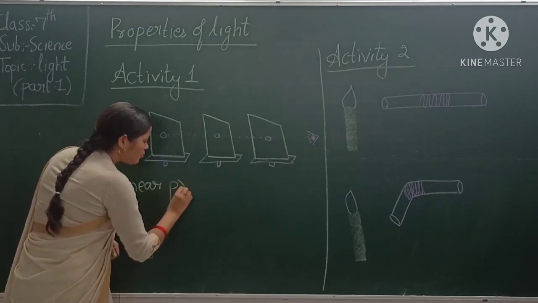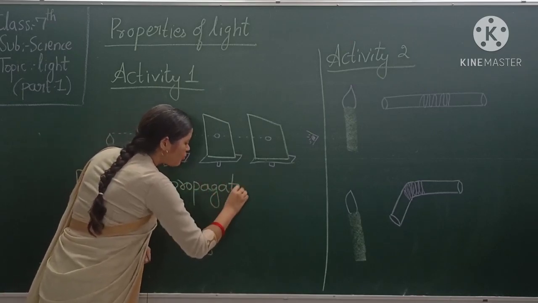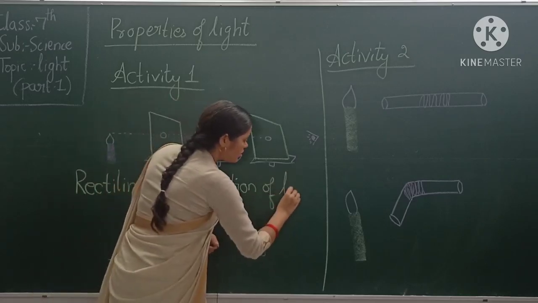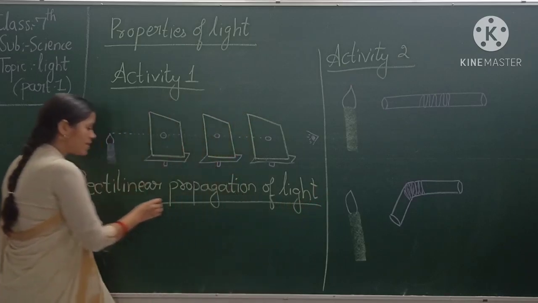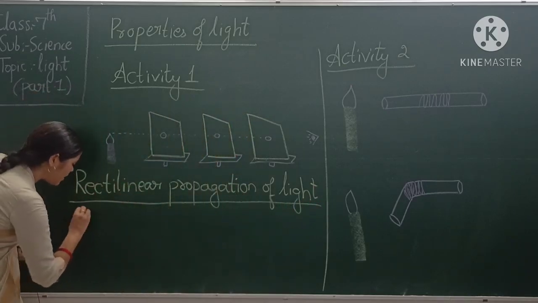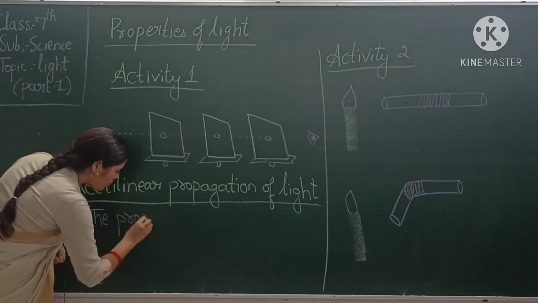Rectilinear propagation of light is the property of light. So what is rectilinear propagation of light? Light always travels in a straight line.